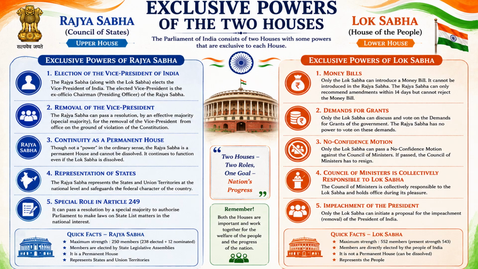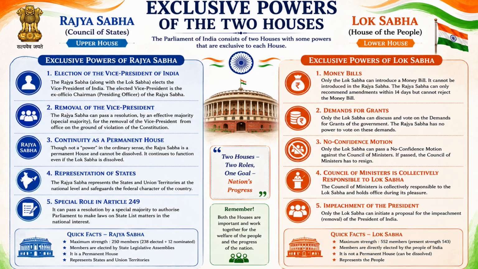Since they represent the states and also the three union territories, they have a national level safeguard towards the federal character of the country. Also, they have the authority to make laws on the state list. We have three types of lists: the union, state, and concurrent. Out of those three, the state list is the one which the Lok Sabha cannot make any changes to. The state list changes can only be done by Rajya Sabha.